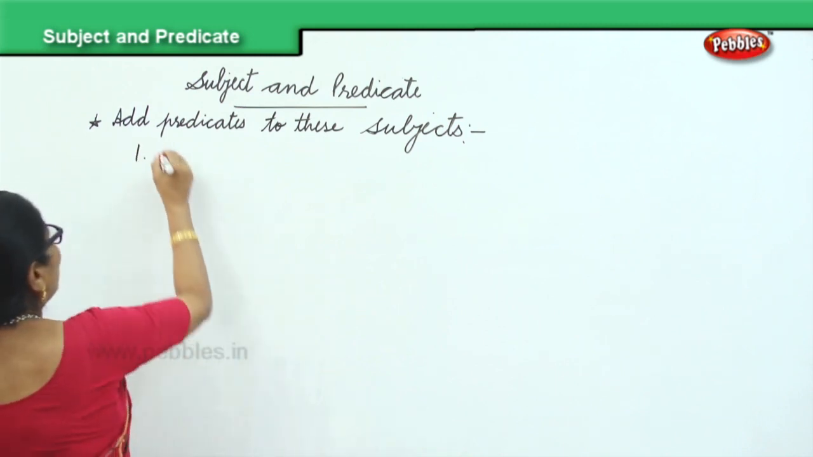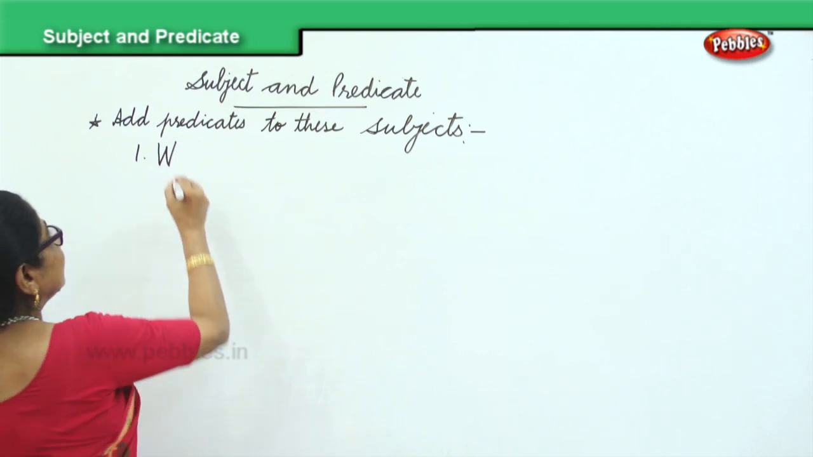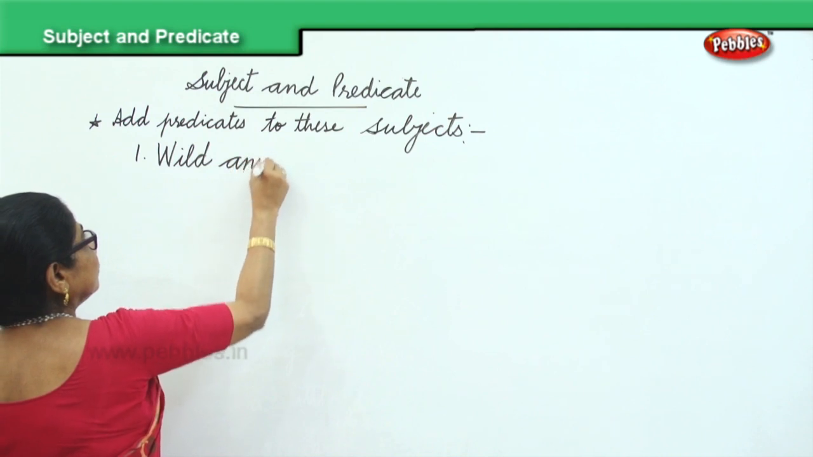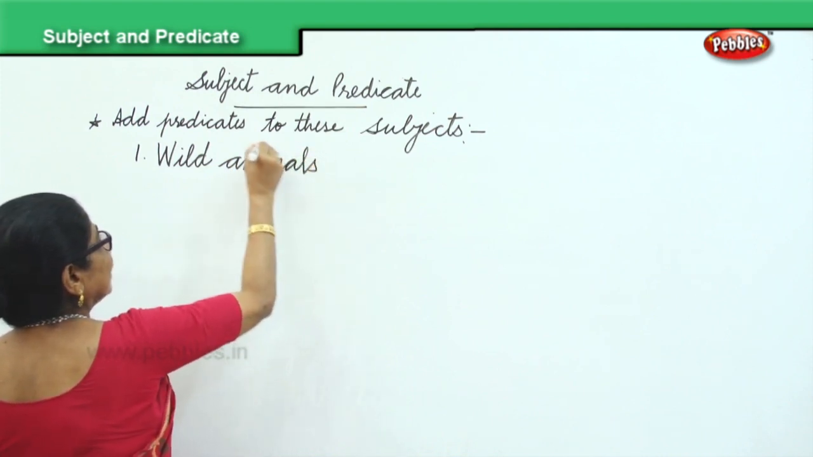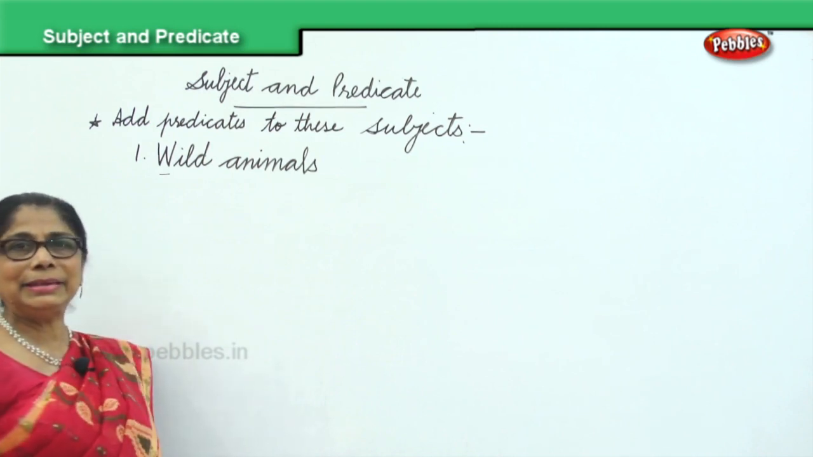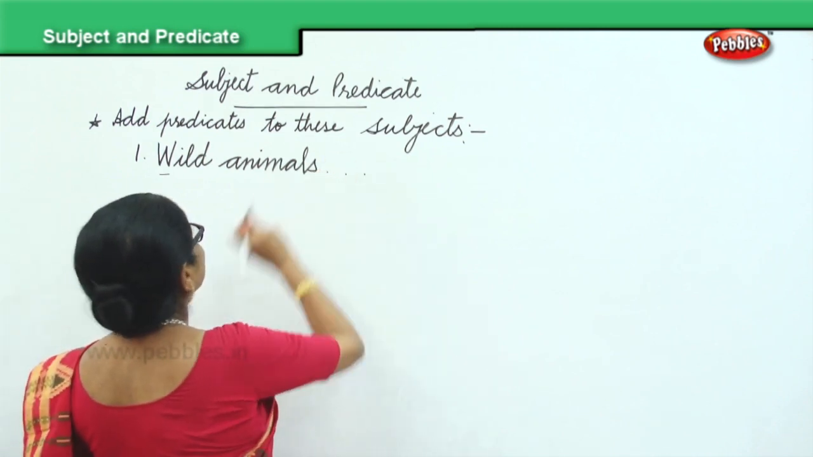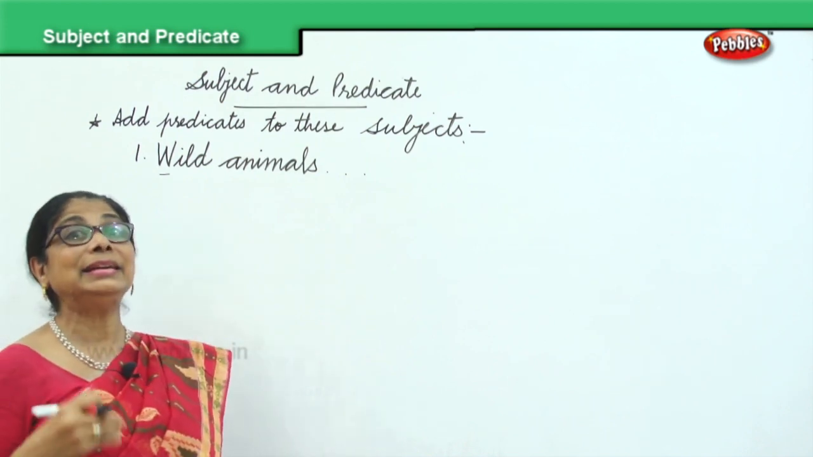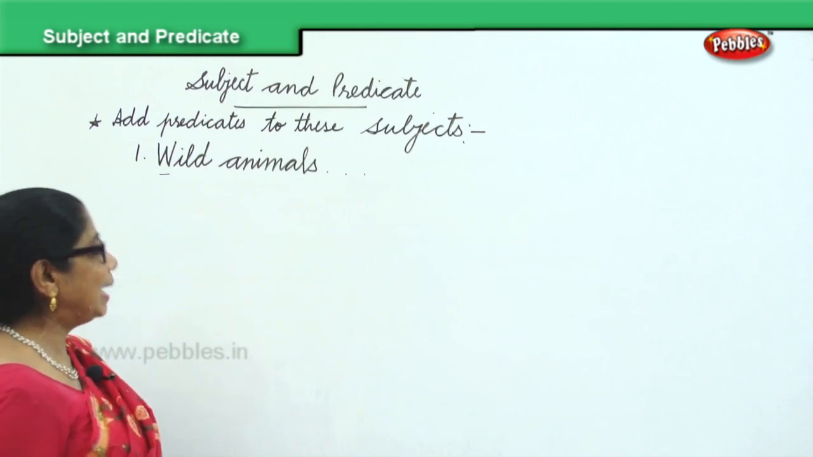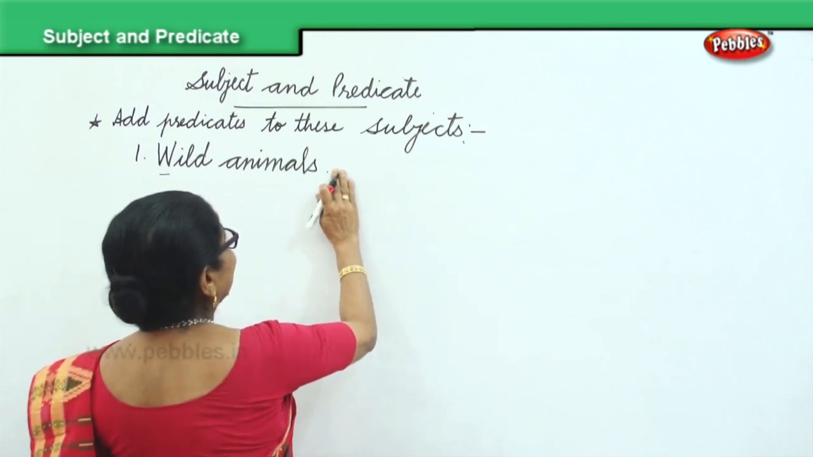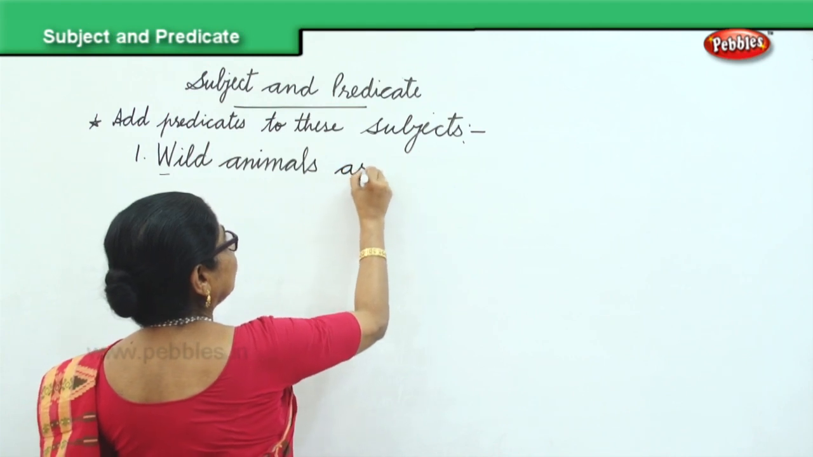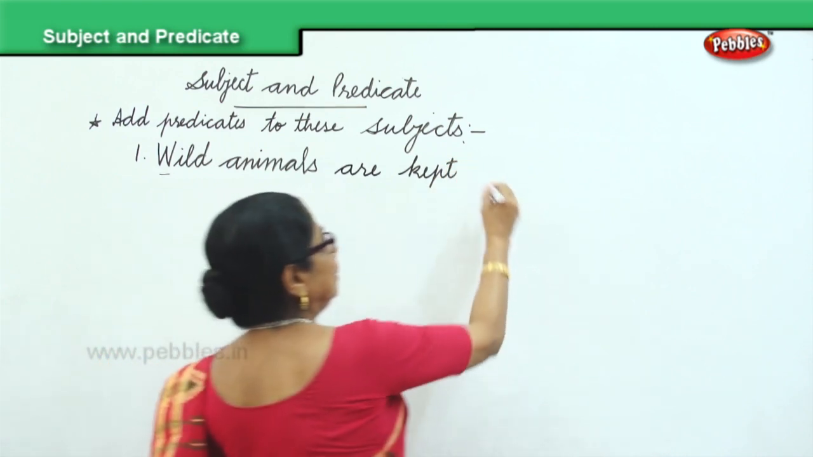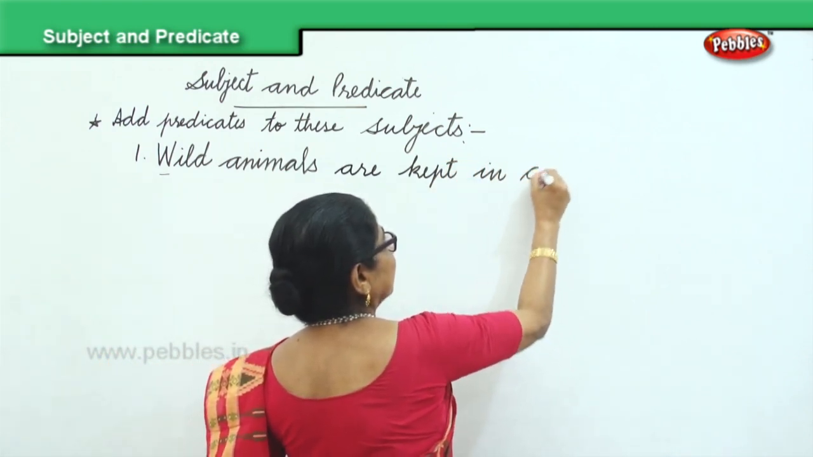Now let's say wild animals. I put the capital letter, wild animals. Now you complete the subject, the wild animal. The wild animal is the subject. Now what can we say? Wild animals, we can say, are kept. Okay, tell me, are kept in, very good, cages.